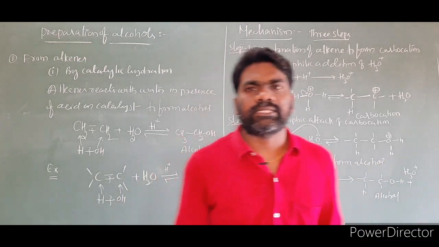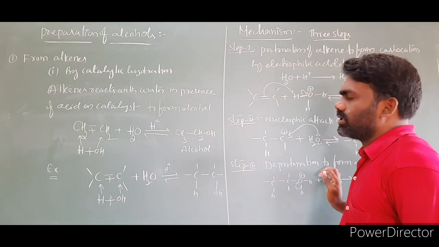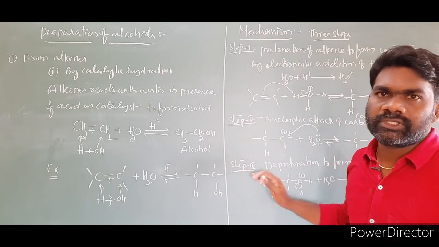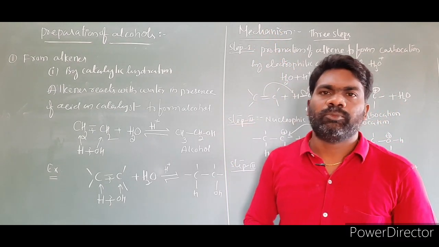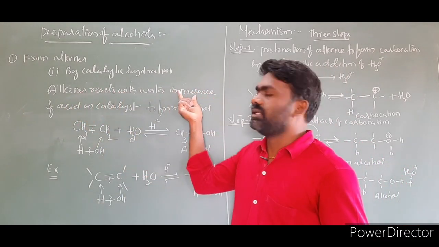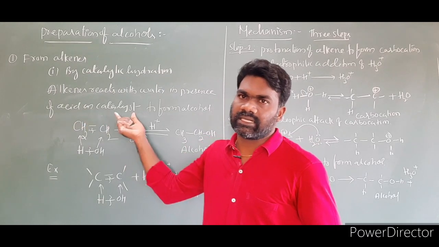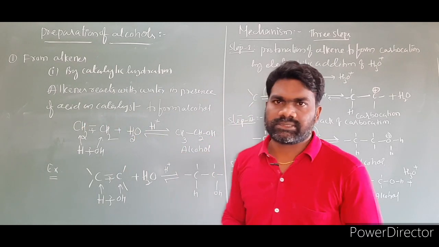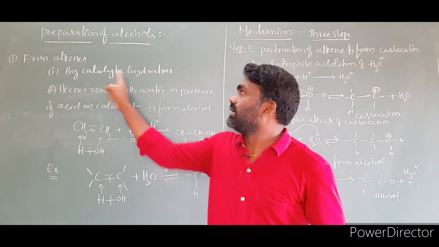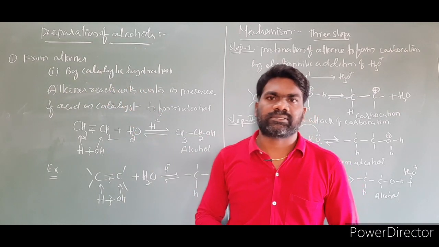Right. This is the mechanism for the formation of alcohols from alkenes. It involves 3 steps: step 1, step 2, step 3. This is very, very important for the examination. So I am repeating it: alkenes react with water in the presence of acid as a catalyst to form alcohols. So this is the preparation of alcohols by catalytic hydration of alkenes.